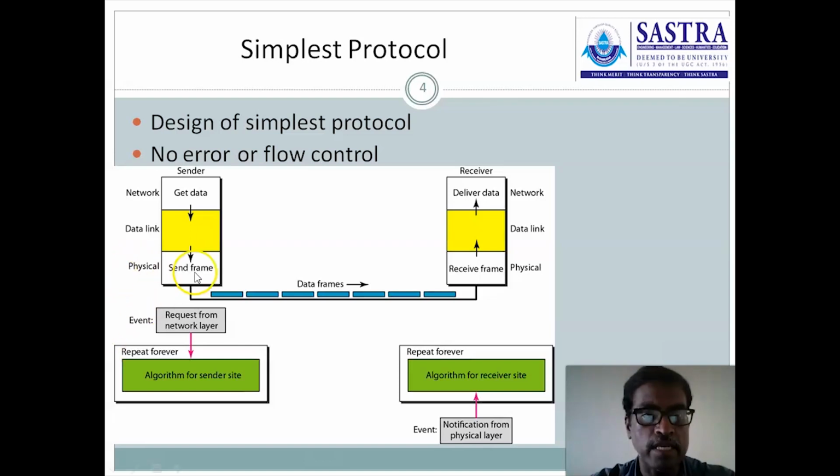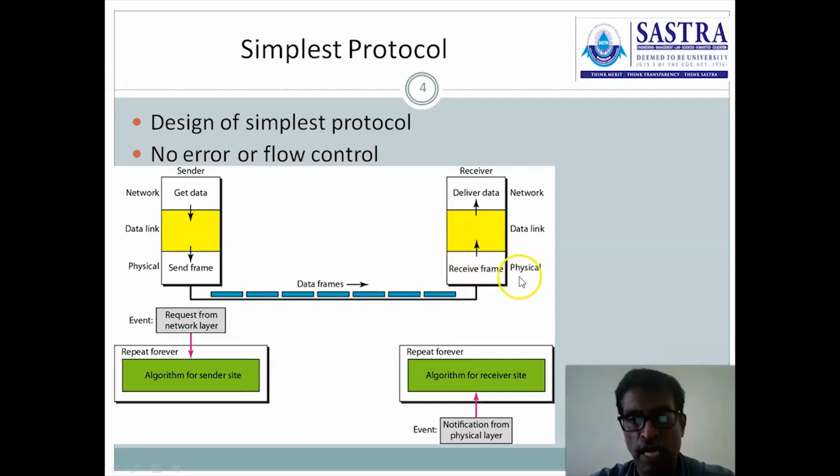Once the sender has data to send, it immediately sends a notification to the data link layer. The data link layer receives that notification, then executes the corresponding procedure to read the data from the network layer, and after reading the data, the frame is constructed by the data link layer. The constructed frame is transmitted through the physical layer over the medium.